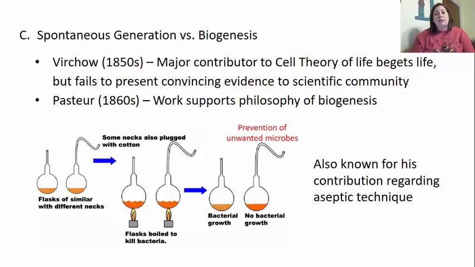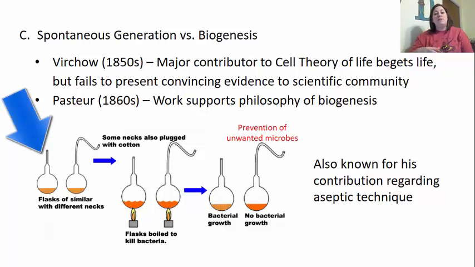The big thing he's normally known for is his contribution regarding aseptic techniques. When we talk about aseptic techniques, these are techniques that prevent microorganisms from growing in an area where you don't want that to happen. And so he was the one that developed a certain kind of flask that was able to help keep bacteria out of the broth or the fluid that was there. So the flask that they had originally had a neck that was open to the air, and it was a straight tube, and this actually allowed bacterial growth, if you can see here in the picture.